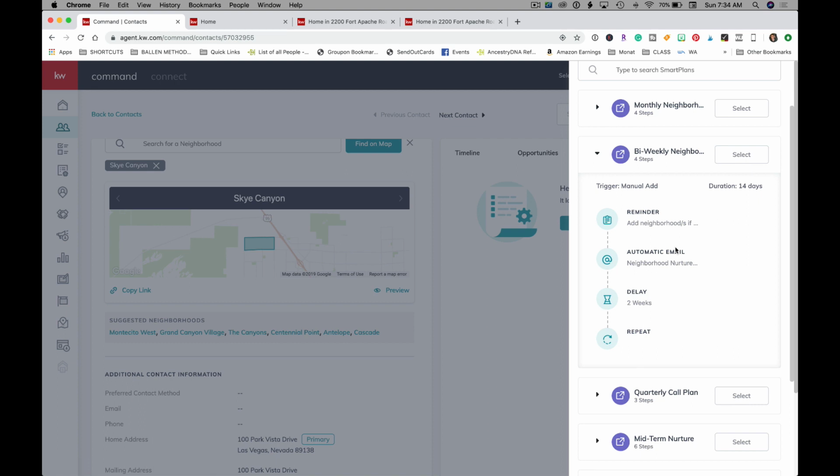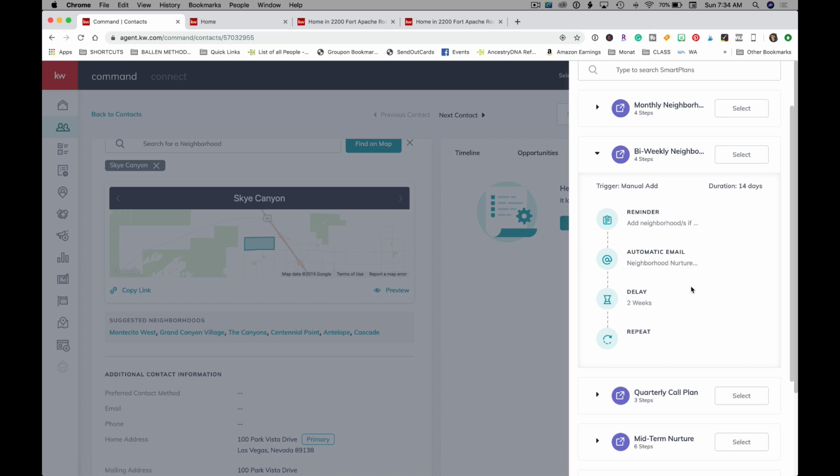If you want to know how to work your database, I need a plan, or I need my agents on my team to have a plan, or I need my ISA or my virtual assistant to have a plan, go in and add your entire sphere of influence to a monthly nurture, then go to your tasks as they all start popping up and go in and start assigning neighborhoods. Okay. So that's what that is.